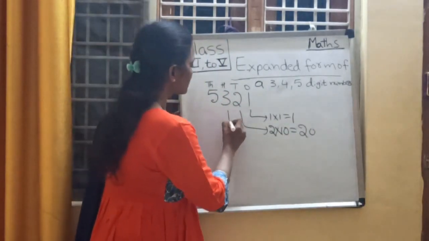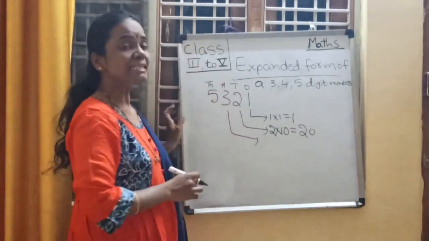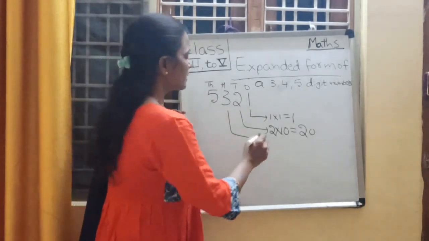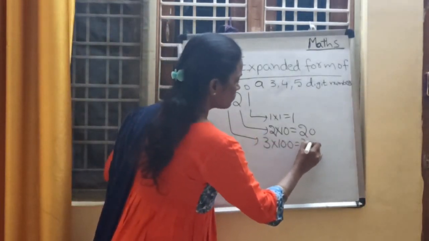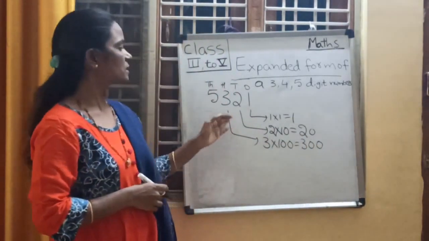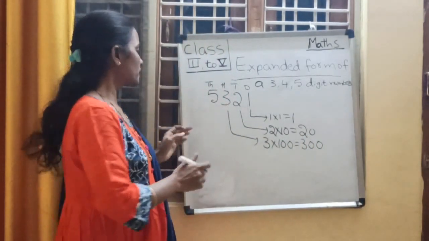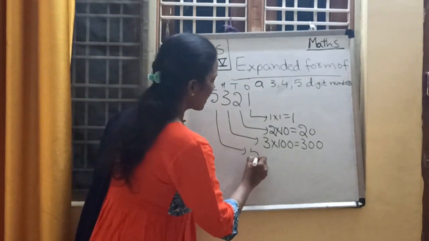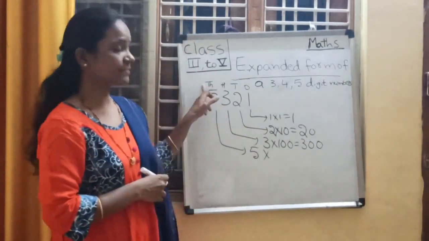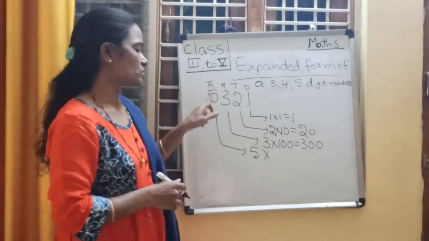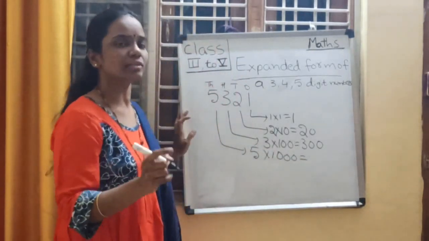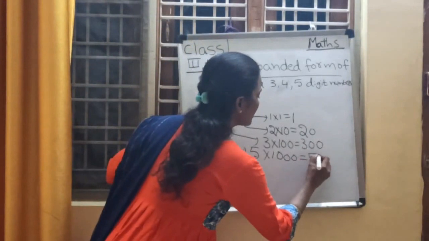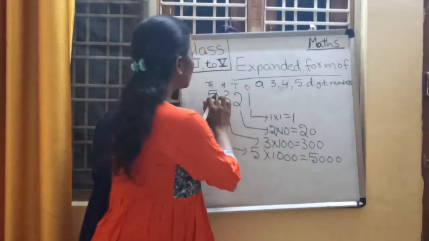Next, what is the place value of 3? As 3 is in hundreds place, 3's place value is 3 into 100. How much, children? 300 is the place value of 3. Then what is place value of 5? 5 is in thousands place. So 5 into 1000. How much? Yes, you are right. 5000 is the place value of 5.